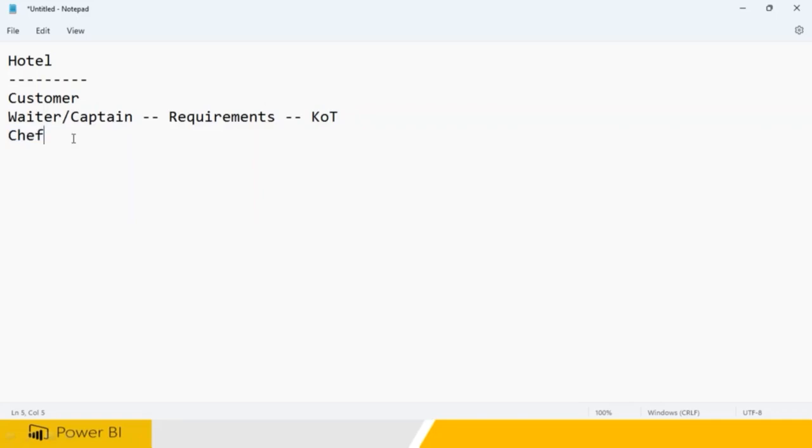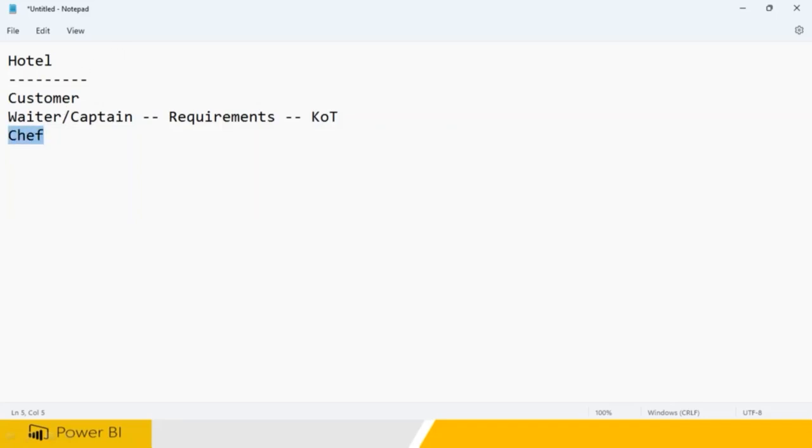Clear? So when the food is ready, again the chef is not going to come and give the food to the customer. Again there is a waiter or a captain. The one who took the order is going to come and give the food. So you need to understand, the people who are creating don't install it. They don't give you the software directly. Another team is going to come and give you the food or take the requirement. Clear? So a lot of things are going to change. So this is what is called a hotel example.